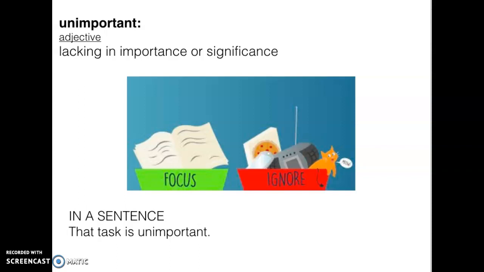Unimportant is an adjective, lacking in importance or significance. In a sentence, that task is unimportant. So here you have a focus and an ignore. You need to focus on your reading and your studying and ignore all these things that are in the ignore basket because they are unimportant.